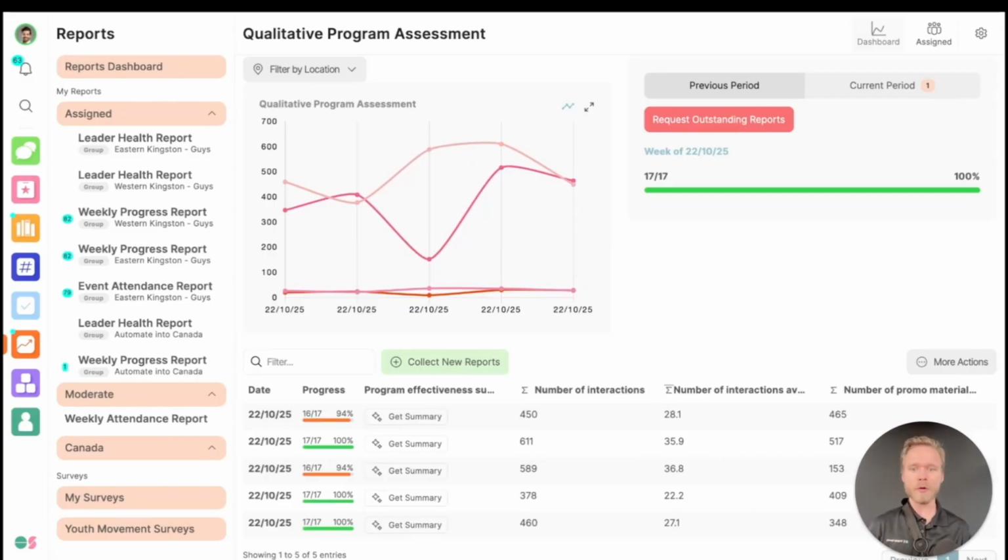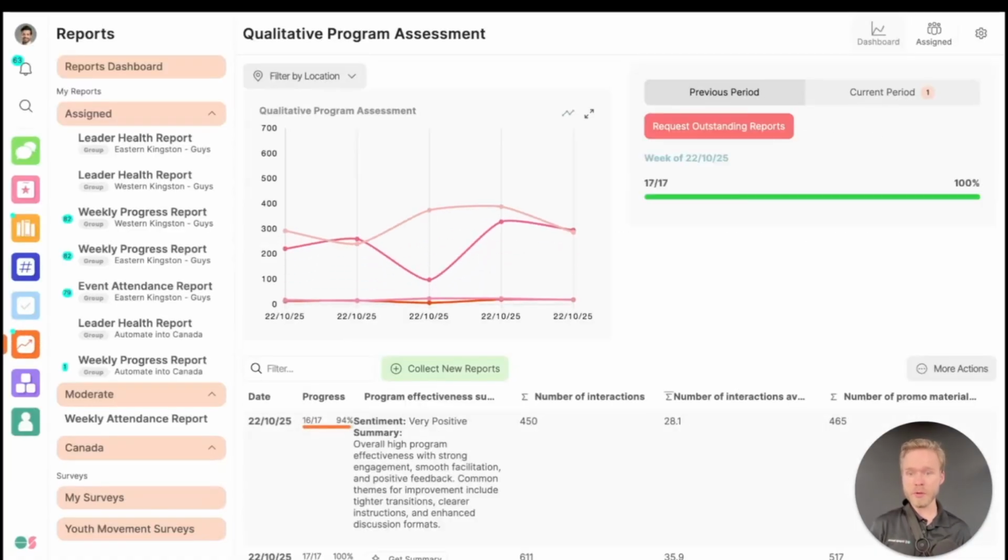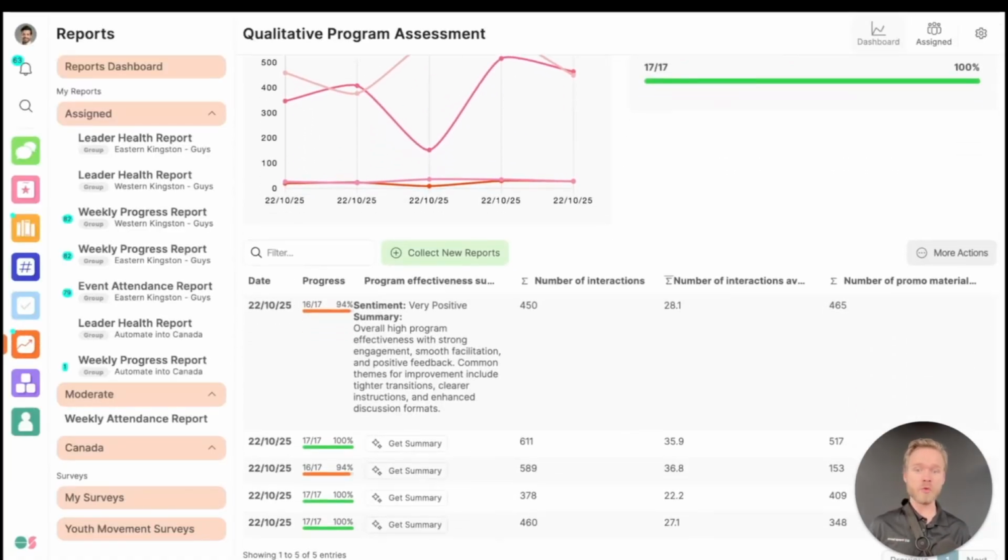But that's where our reporting AI function has now come in to solve the problem. Now with our reporting AI, we can get a summary for a given week, generate an AI analysis, and directly have a sentiment response as well as a summary of what happened this week for this given field. So in this case, for this week, we can see there's very positive feedback for program effectiveness.